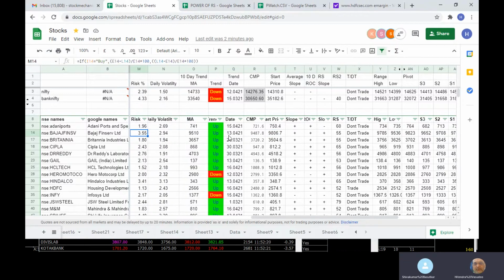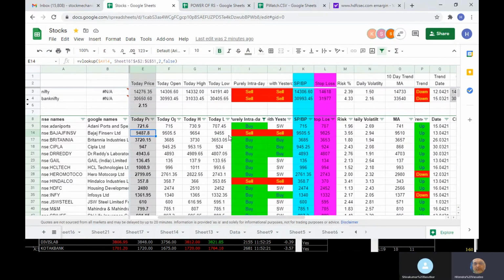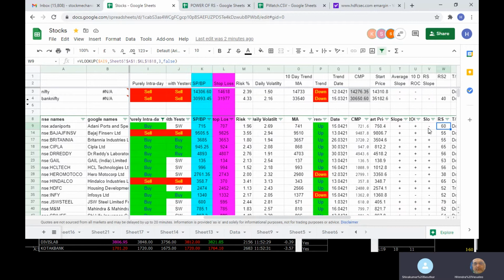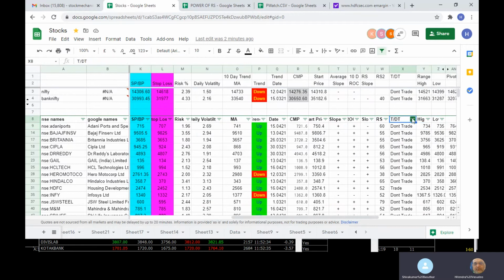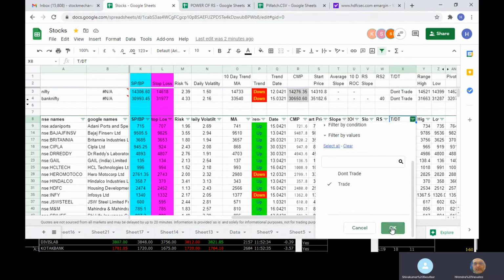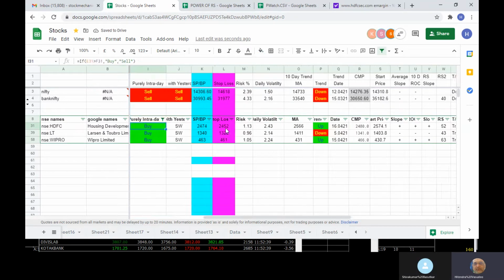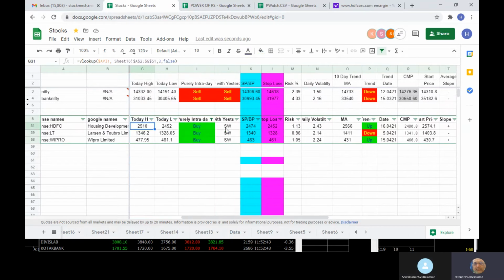So now I have updated it actually. As of current time of 11:52, let's see what is the trade. Based on this, right now at the 11:52 price, HDFC, L&T and Wipro are showing as a buy with the risk.